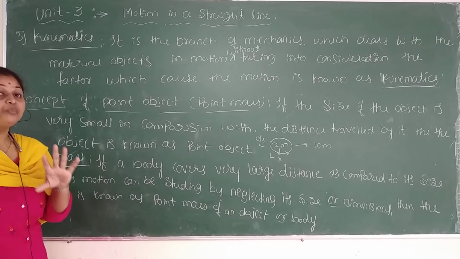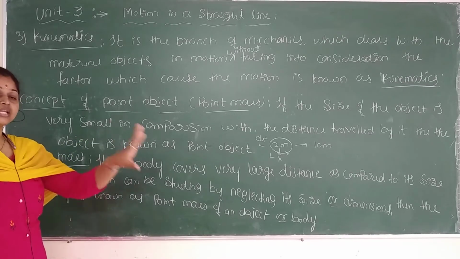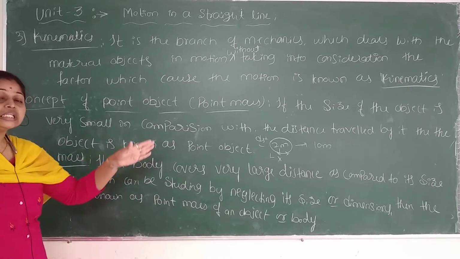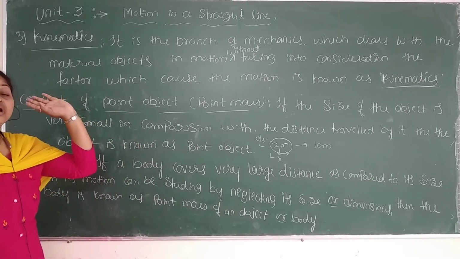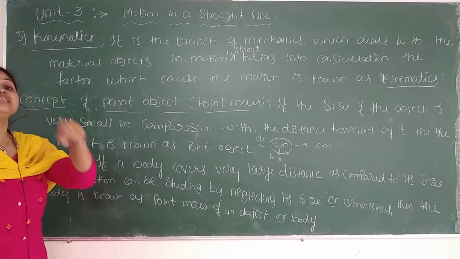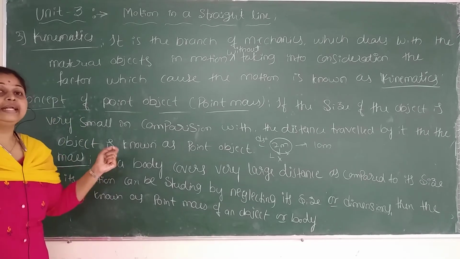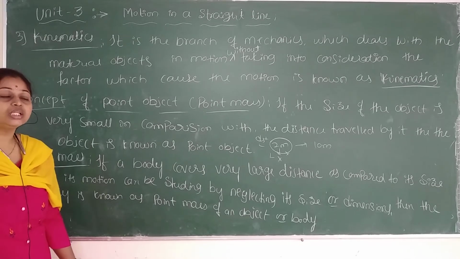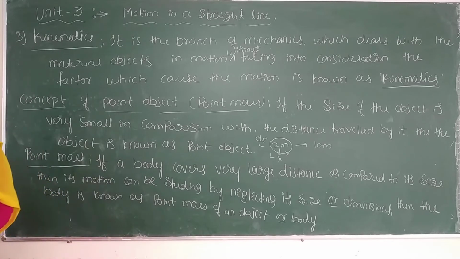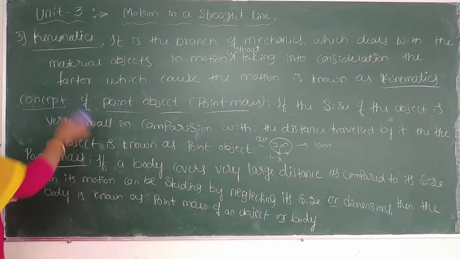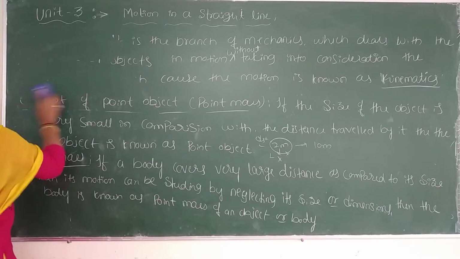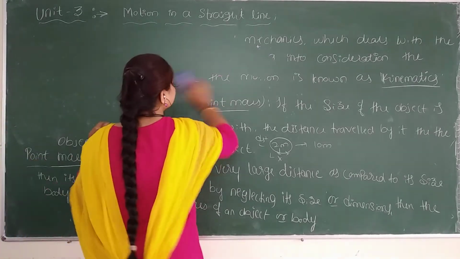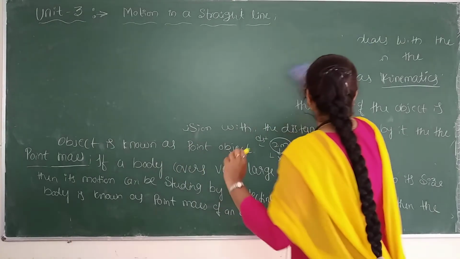Aeroplane. If an aeroplane is at rest, standing in one position, you can't say it is a point mass. When it is under a journey of about several thousand kilometers, then you can consider that aeroplane as a point object or a point mass. Clear or not? Everyone? Madhu, Farhan, does everyone understand what a point mass is? Still any doubt is there?